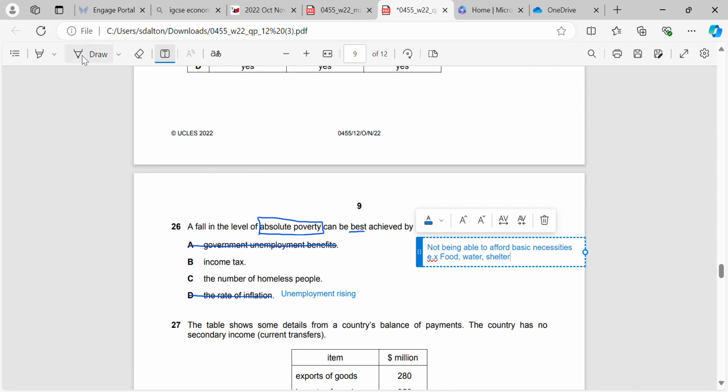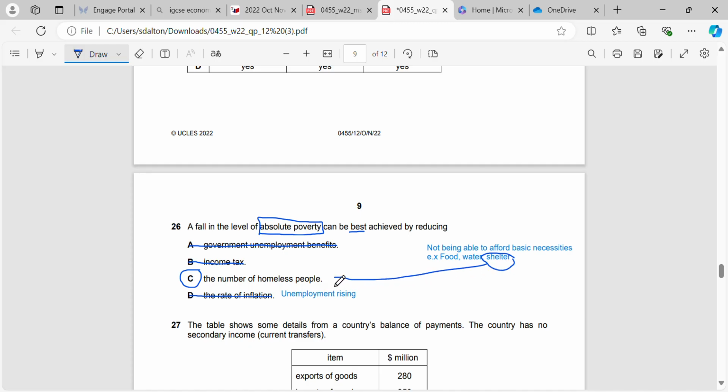Now what's going to best reduce that? If we reduce income tax, people are going to have more money and they're going to be able to spend that money. But that's not going to help the people that can't afford the basic necessities. If we're able to reduce the number of homeless people, that means we'll have fewer people living in absolute poverty, because they'll be able to meet these requirements here. Shelter. More people will be able to have shelter if we've fewer homeless people, and that's one of the things they can't afford when they're in absolute poverty.